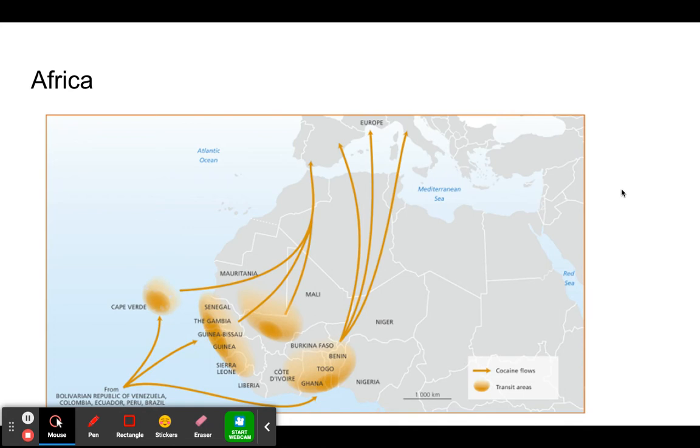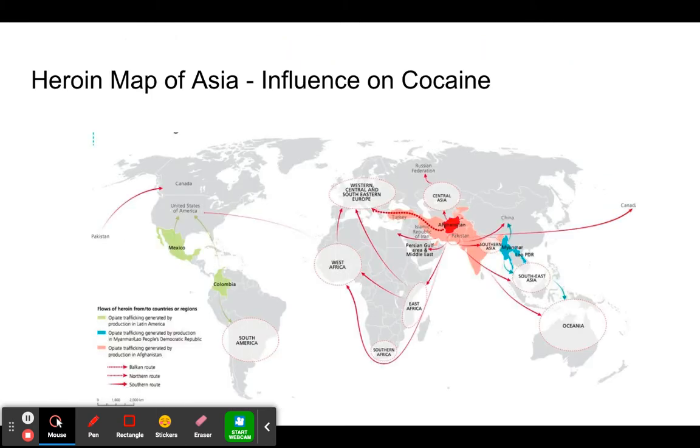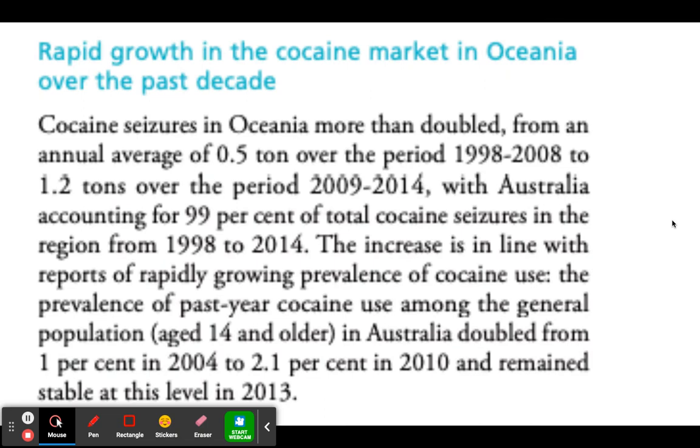Okay, I've thrown in some maps here. You have to explain why Africa is like this. There's some stuff that's happening in Africa. There's some ideas about Asia and why things might be like that in Asia. There's some ideas about Oceania and why it could be there. And there are amounts you can use.